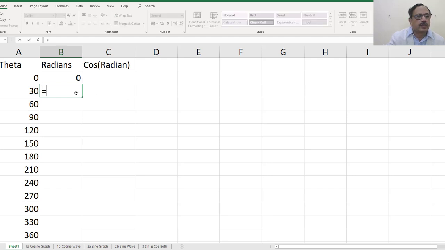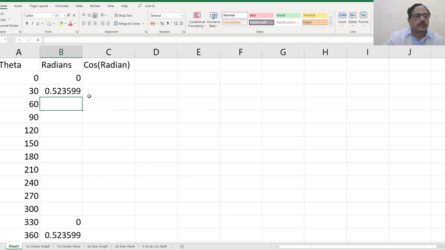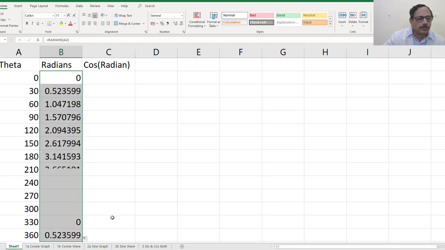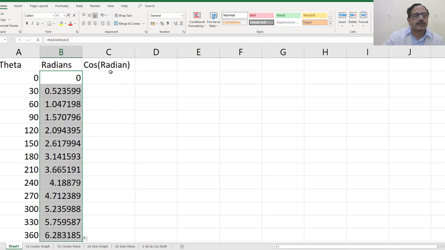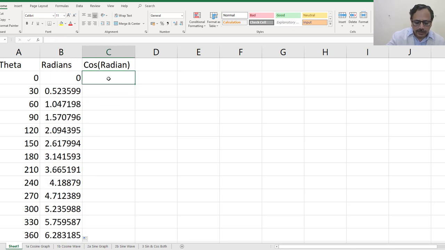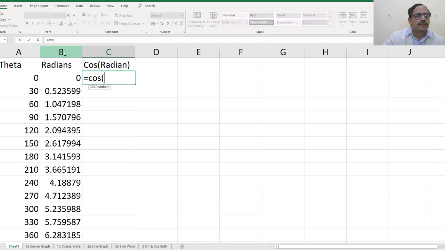Similarly here, put equal to radians of A3, press enter. Now I take these two and pull down up to this, so you get the radians. Now if you want to take the cosine of this, put equal to cos of the corresponding angle, which is B2 here.